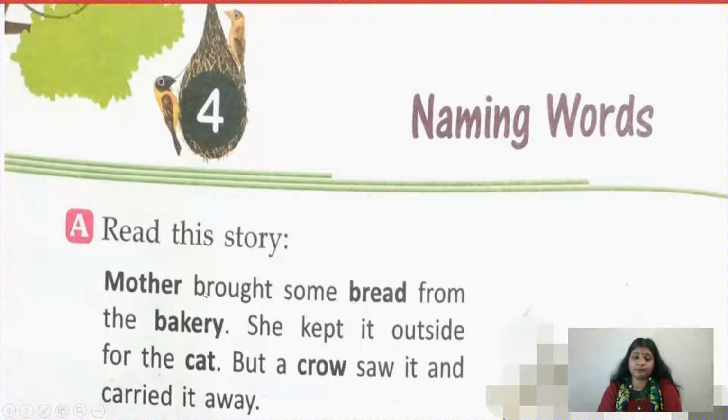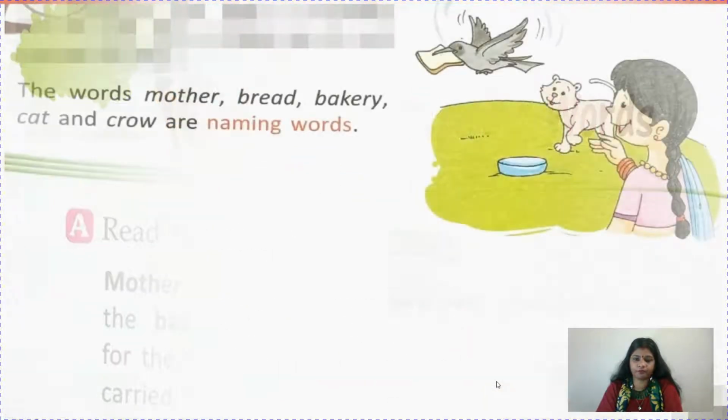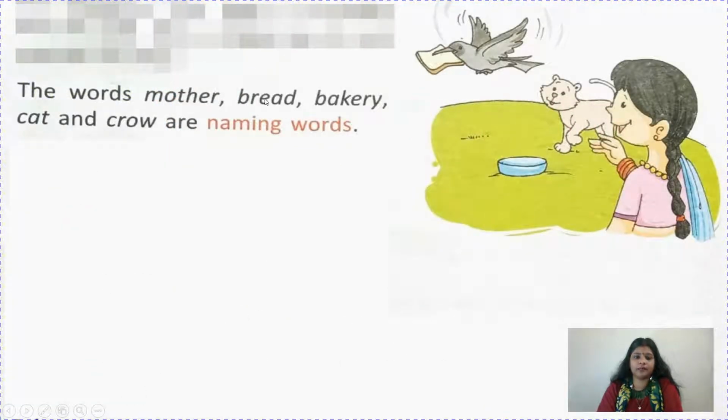So children, when I say mother, it is a name of a person. Bread is the name of a thing. Bakery is the name of a place. Like we go to any shop, when we go to the market, so many shops are there. One is bakery also, so it will come under place. Cat is a name of an animal and crow is the name of a bird. So the words mother, bread, bakery, cat and crow are naming words.